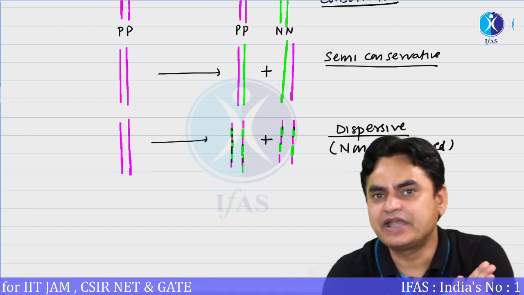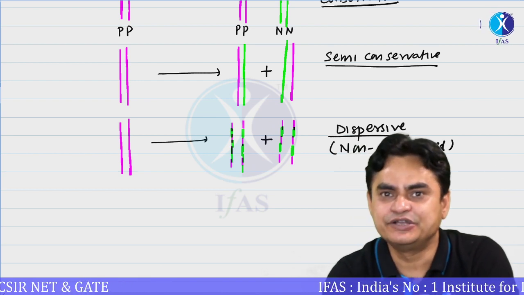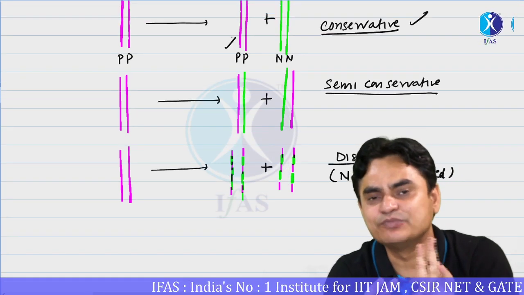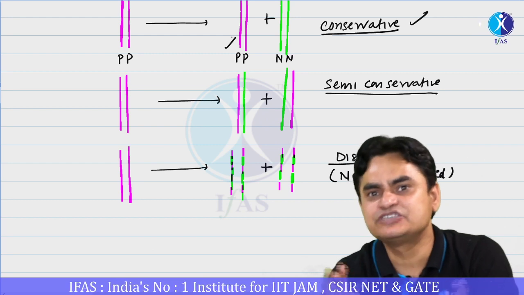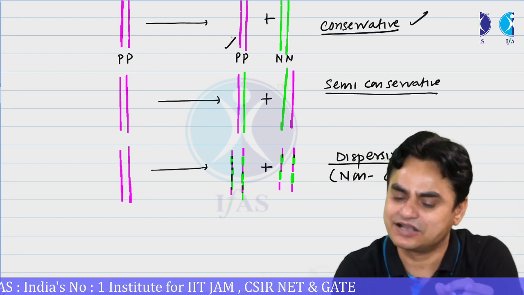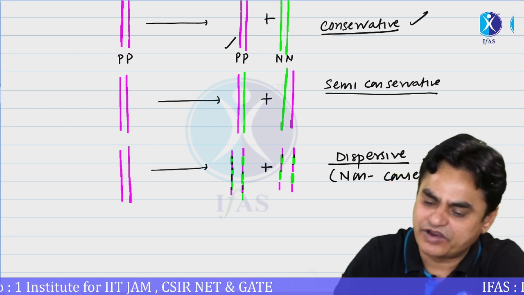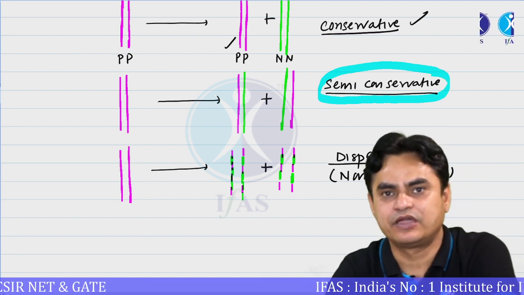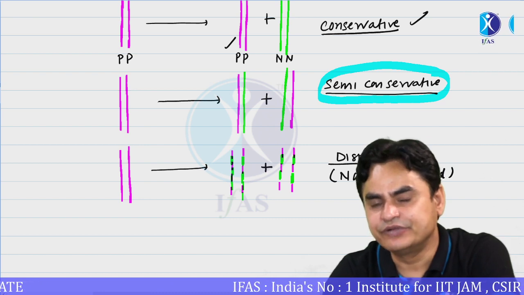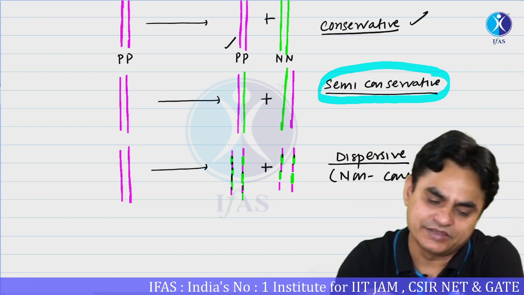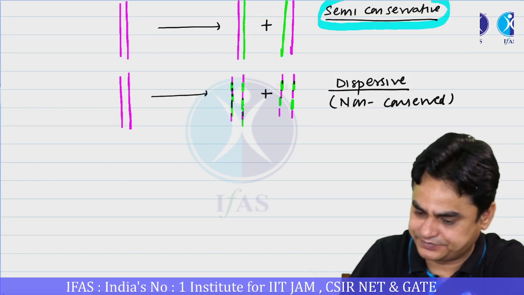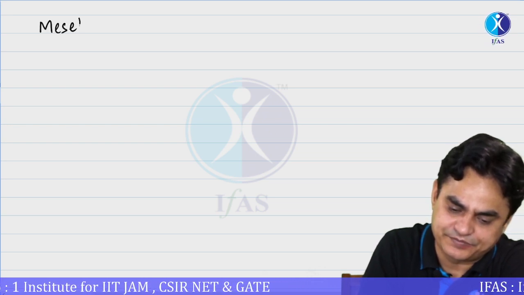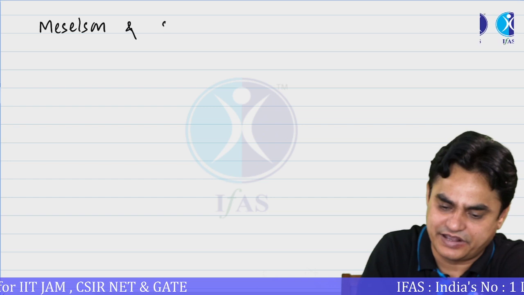One strand completely parental and another strand completely new is semi-conservative. In the other scenario, one DNA has both parental strands and the other double-stranded DNA has both new strands, and the process is referred to as conservative. Out of these three different modes of replication, it was found that in biological systems, DNA replication is semi-conservative. This was first proven by Meselson and Stahl.